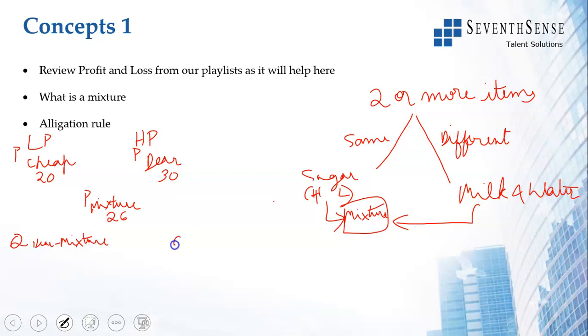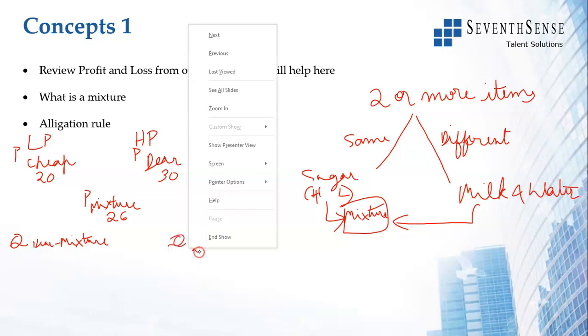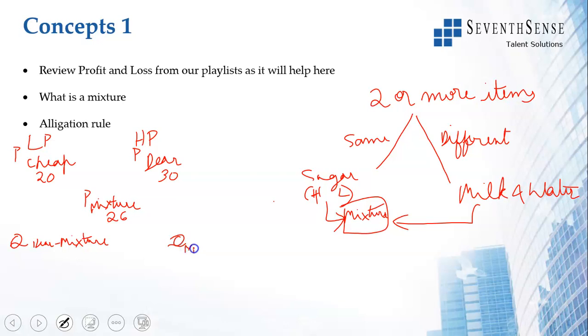You do that here, and the quantity of mixture minus cheap. What I mean by that is, you have sugar at 20 which was added with sugar at 30, and the resultant mixture is costing 26. So in what ratio was it mixed? What you do is you write it this way and keep the mixture price diagonally here.